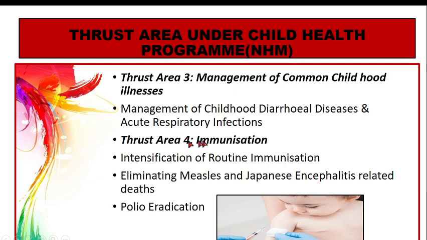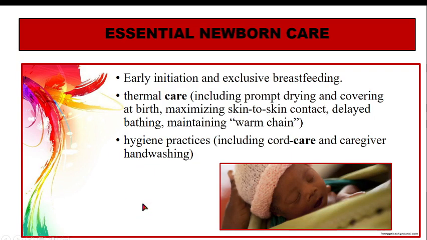Then thrust area 4 is related to immunization. In this, there is intensification of the routine immunization, eliminating measles and Japanese encephalitis related deaths, and polio eradication. Now these were the thrust areas. Now we shall be discussing each of them to some extent, because these are all big topics in themselves. We shall not be going into the details, but we shall be learning what you mean by that.